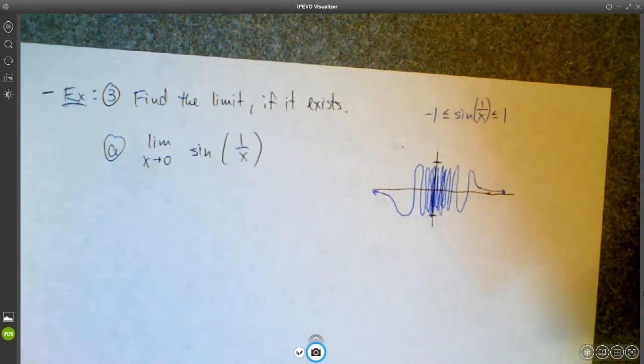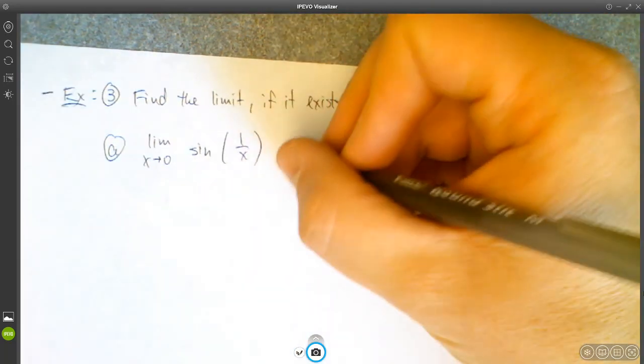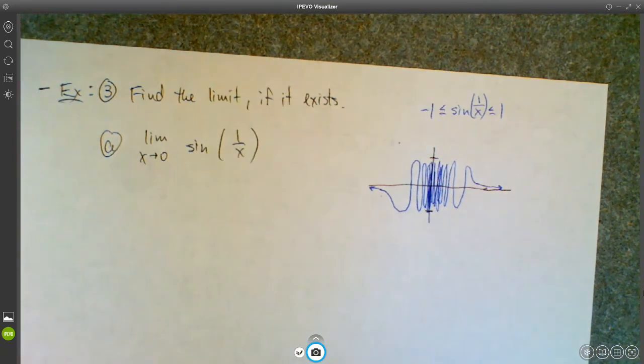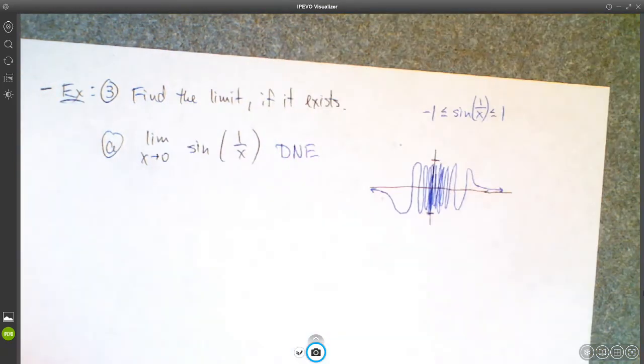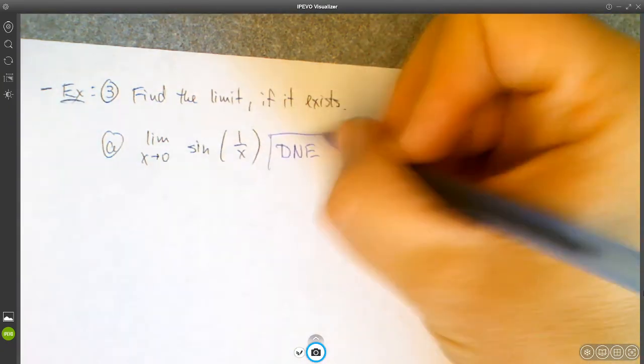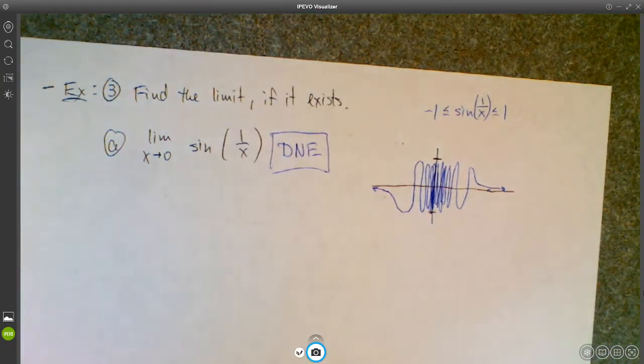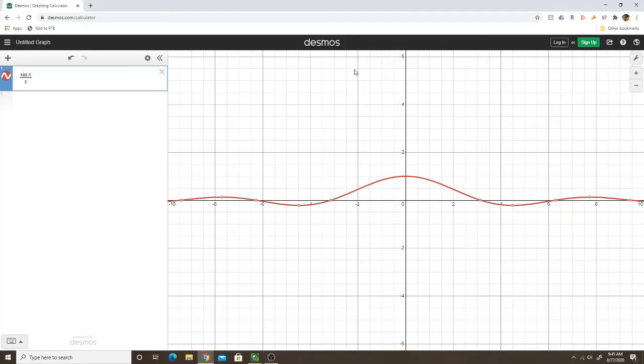My feeling is that this limit does not exist. So I'm going to say the limit does not exist. It doesn't seem like we're approaching any given value. We can verify this by taking a look at Desmos. So let's take a look at this thing in Desmos.